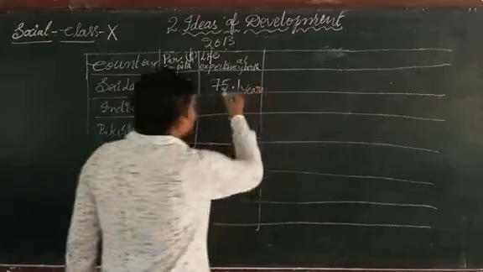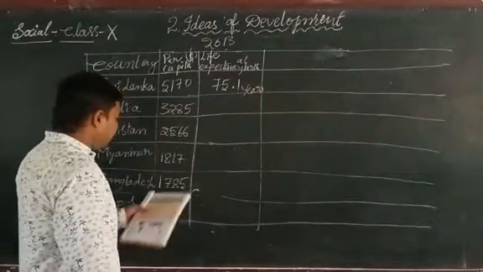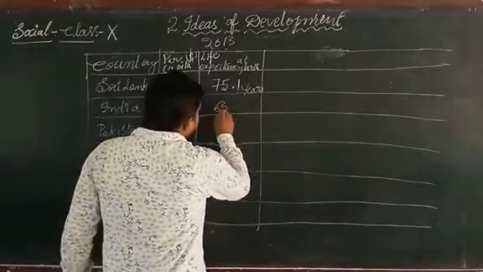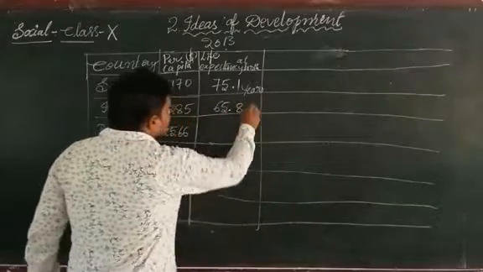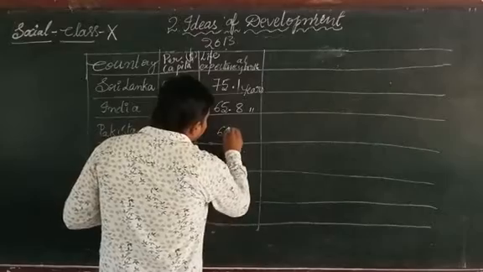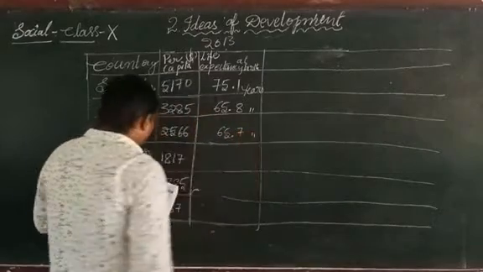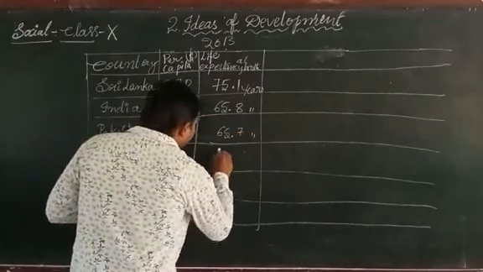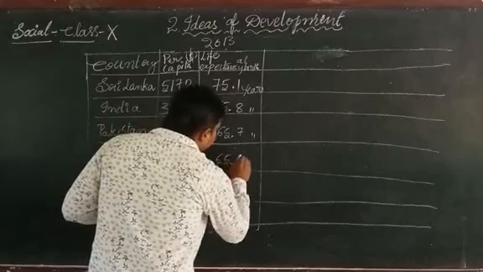The average life of people in Sri Lanka is 75.1, and in India 60.58. In Pakistan it is 65.7. In Myanmar it is also 65.7.